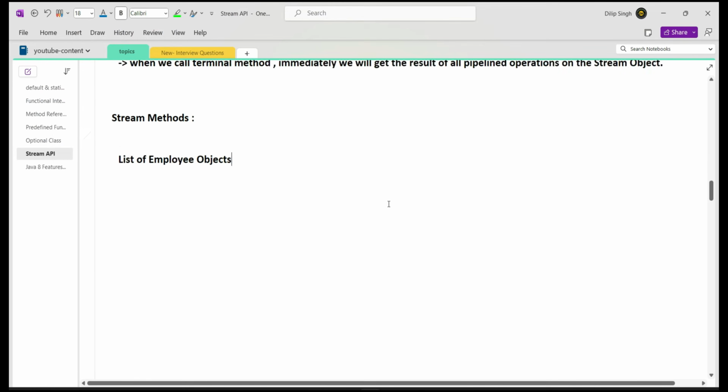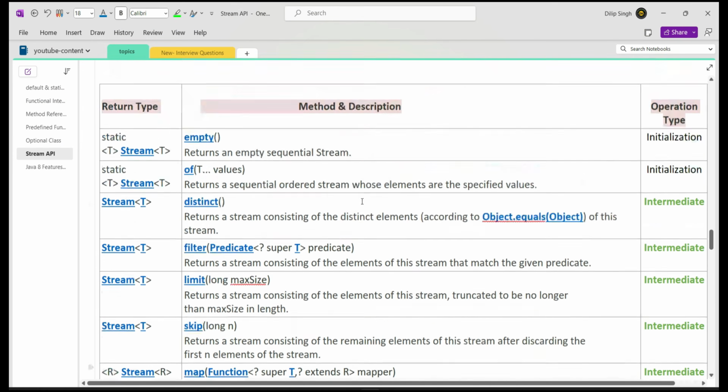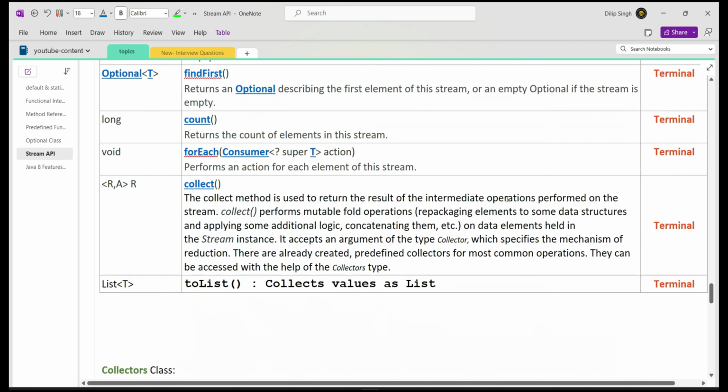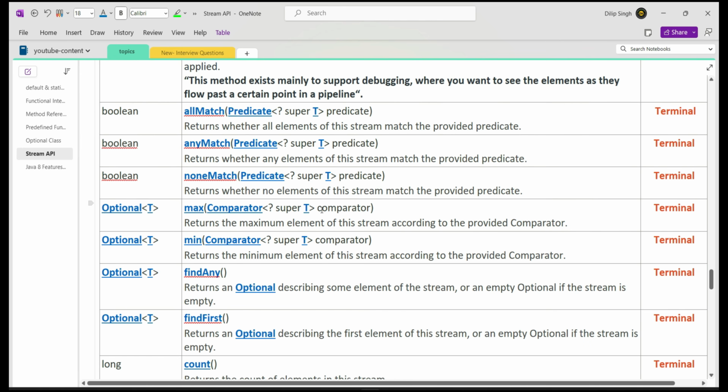So if you see here, map is what? An intermediate operation. An intermediate operation will never give the results on the stream pipeline. So to conclude the stream pipeline, we always need a terminal method. Out of all these terminal methods, we have to choose a terminal method based on the requirement point of view.